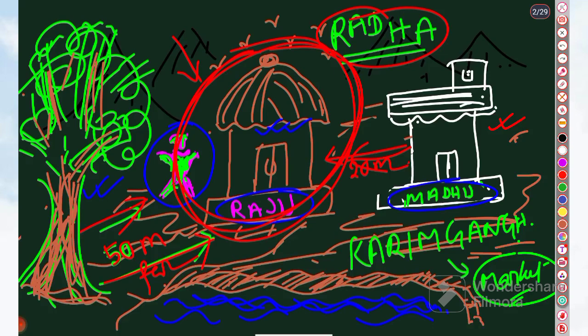So to give the location of a point in a two-dimensional system, we need two axes. Okay, I hope you understood.